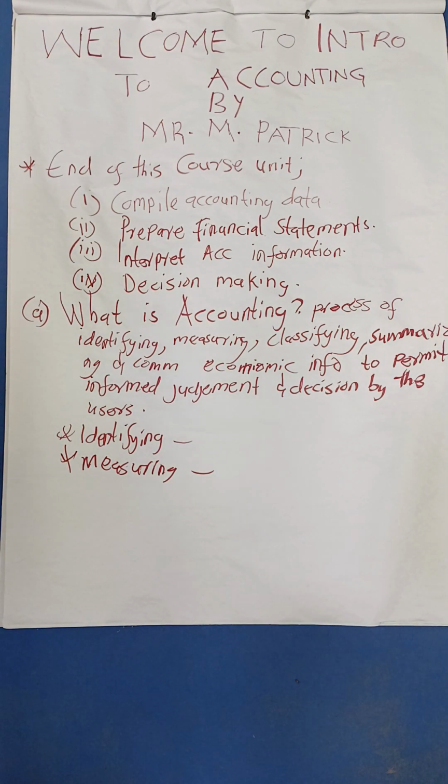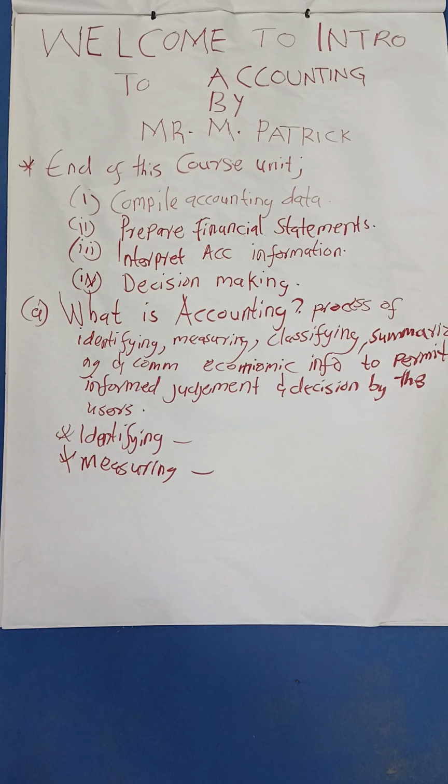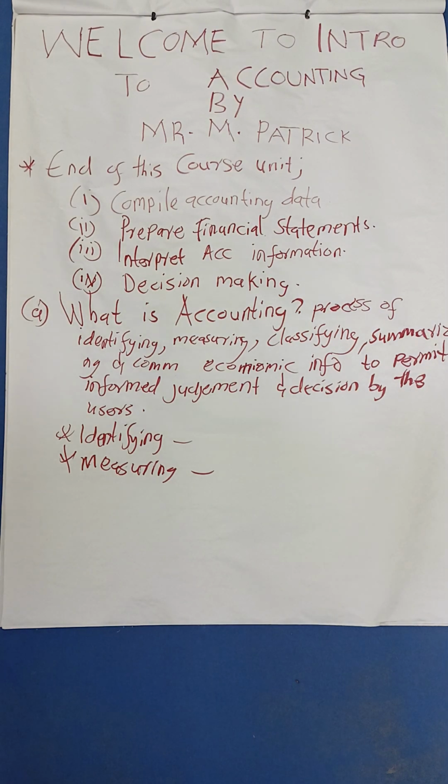Then after we classify them, we are going to say these are sales or these are credit sales. We are classifying them into their various books of account. Cash transactions, we classify them into their various books, which we are going to look into in our coming discussion. Credit transactions, we record them in their various books. That is now classifying, and summarizing them in journals and in ledgers, posting them in ledgers. So that is all about summarizing.